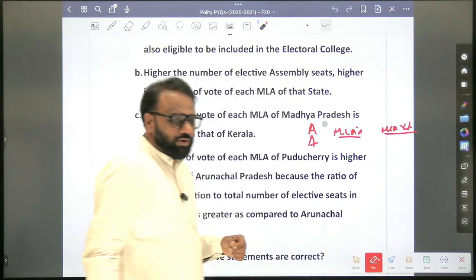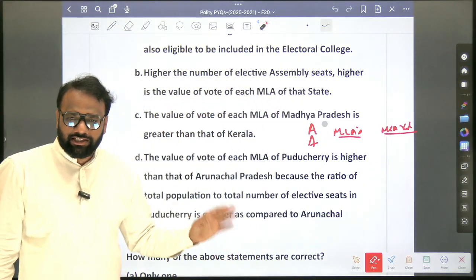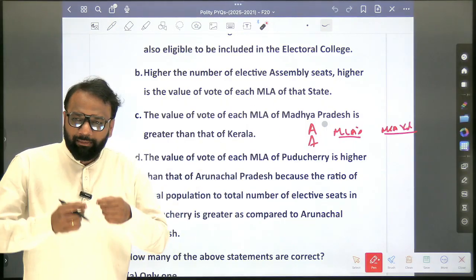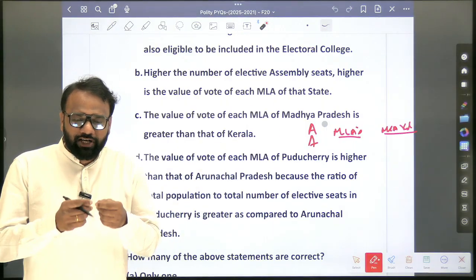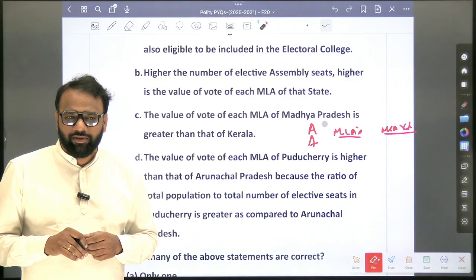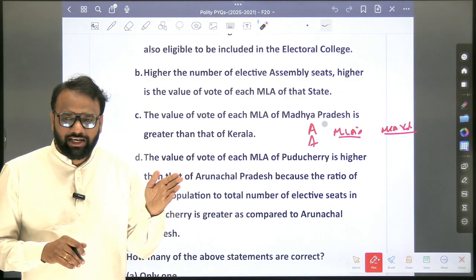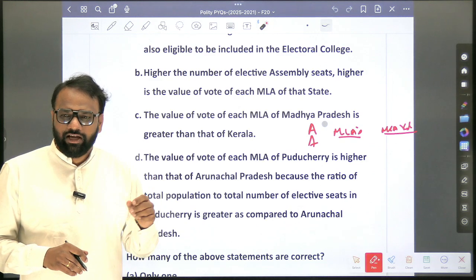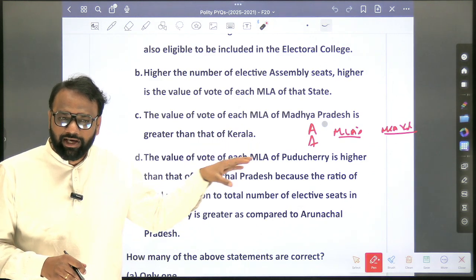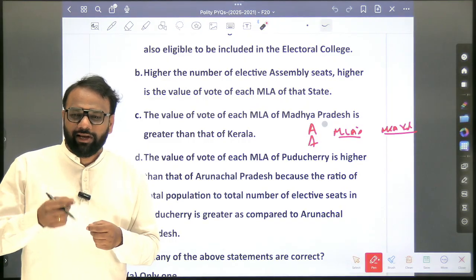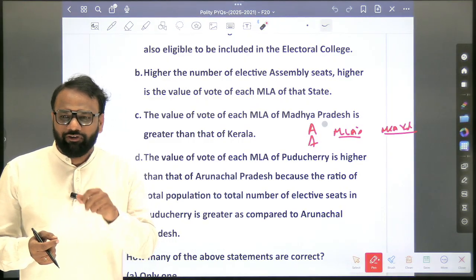Okay, so when we make this list, whenever the number of MLAs increases, what happens to the corresponding vote value of the MLA? Generally, when the number of MLAs increases, the vote value also increases. But in some peculiar cases, when the number of MLAs increases, the corresponding vote value will not increase.